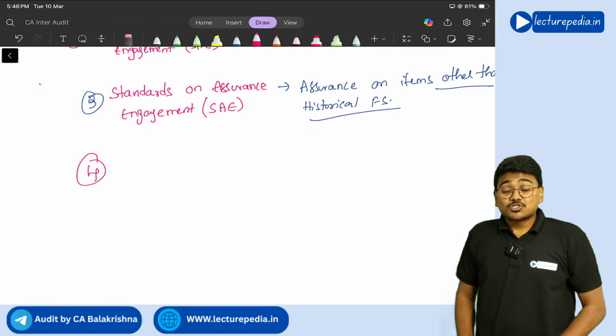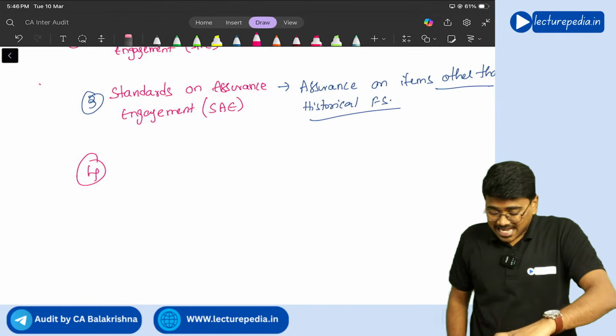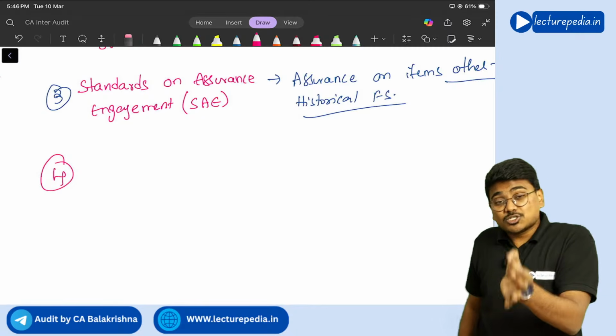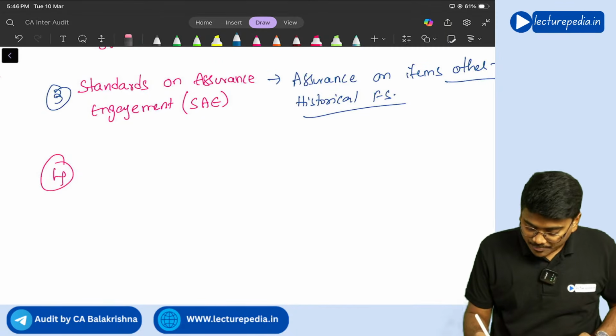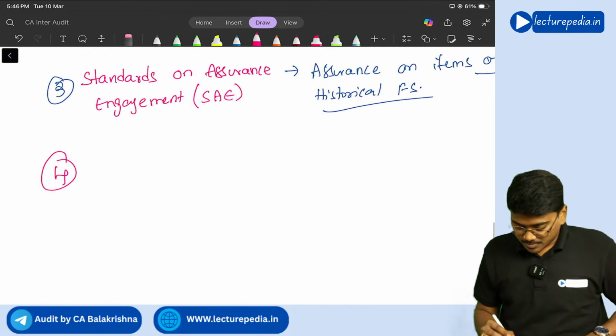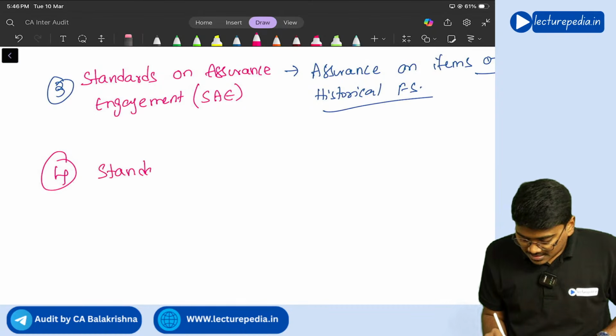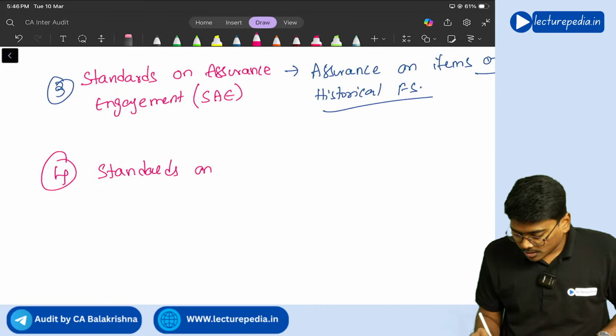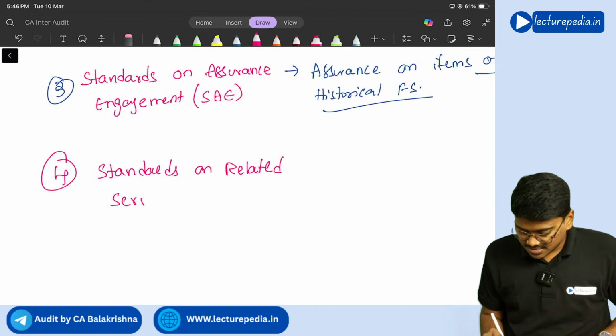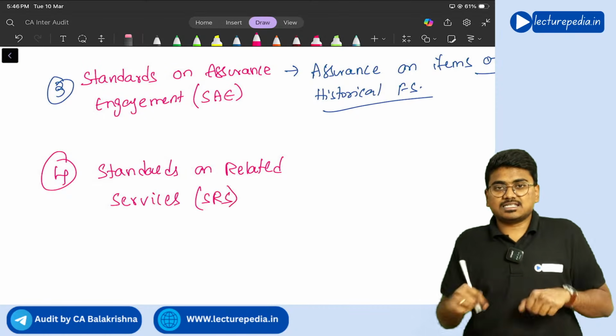So the CA firm can accept engagements in which no assurance is required. If the CA firm has accepted engagements in which no assurance is required, while discharging those engagements the CA firm has to comply with standards on related services. You will call them the SRS series.